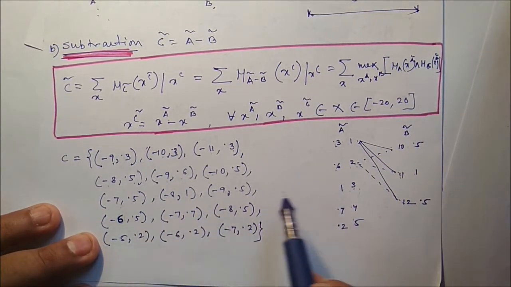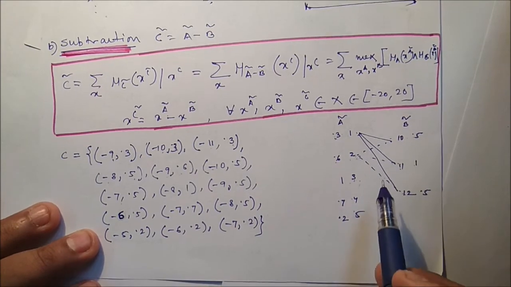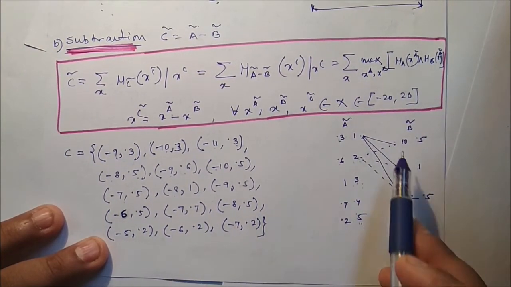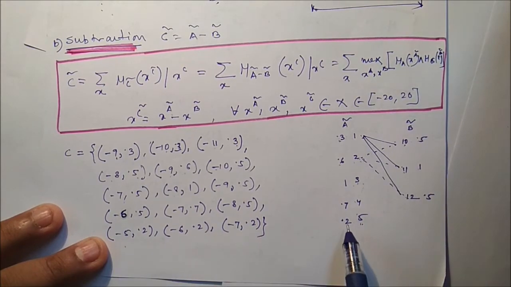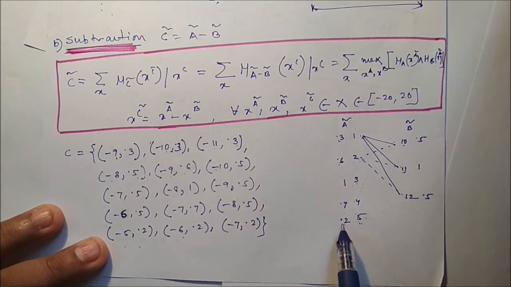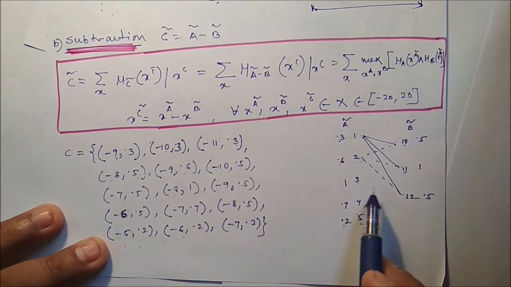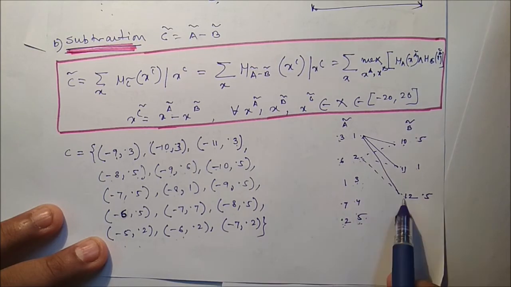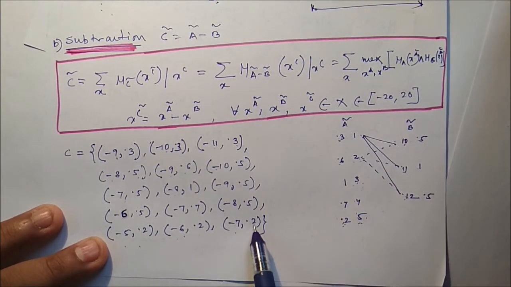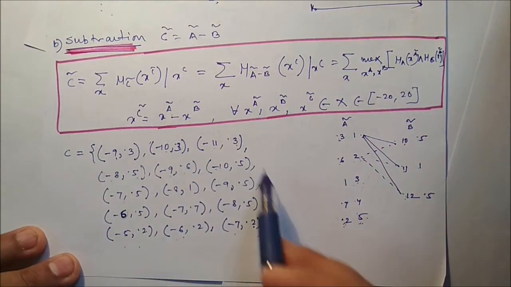And we have to compare the fuzzy values. You can see the last one. So 5 minus 10, it is minus 5. If you compare 0.2 and 0.5, minimum 0.2. 5 minus 11, it is minus 6. And 0.2 and 1, minimum is 0.2. 5 minus 12, it is minus 7. 0.2 and 0.5, minimum is what? It is 0.2. So this is our A minus B.